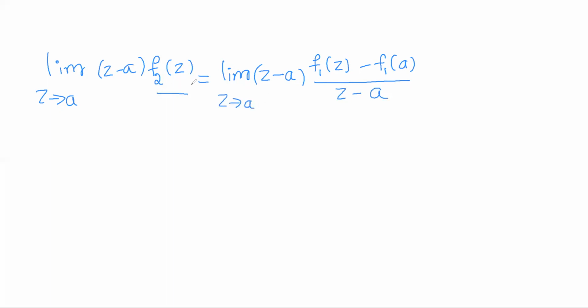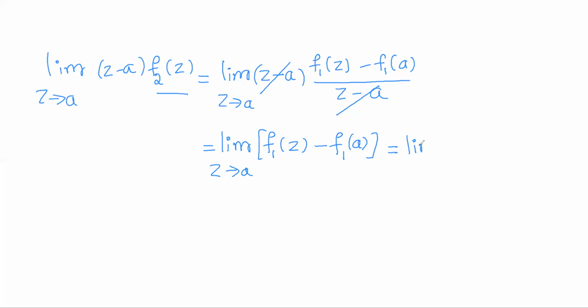Just use the definition of f2(z). So z minus a gets cancelled, and we are left with the limit of only the numerator, that is f1(z) minus f1(a), which is a single term. Now we can split this. The limit of the difference is the difference of the limits. So it is the limit of f1(z) as z approaches a minus the limit of f1(a) as z approaches a.